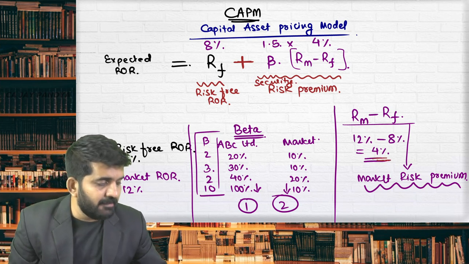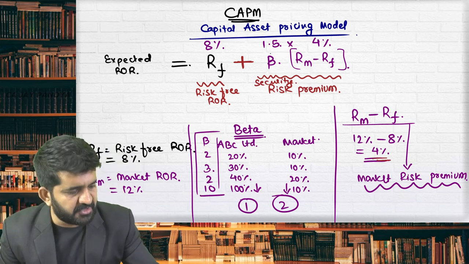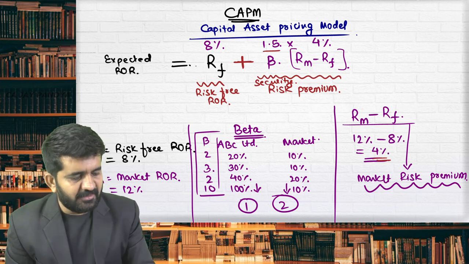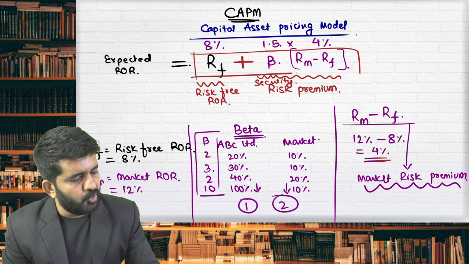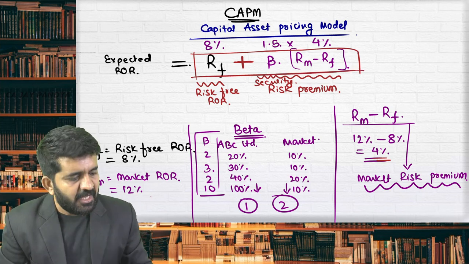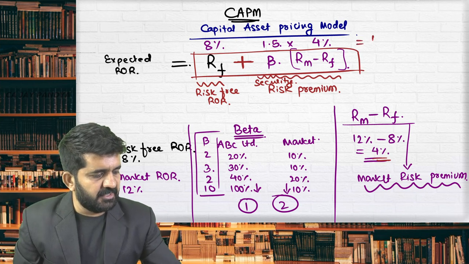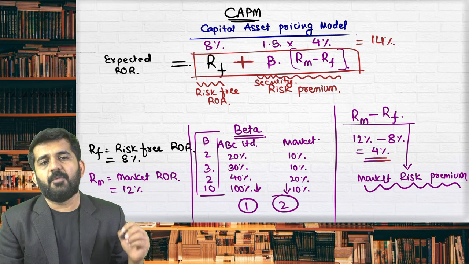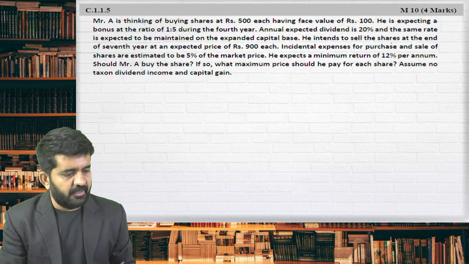If it was similar to market, you should be getting 4%. If it is 1.5 times of market, you should be getting 6%. And this will become your required rate of return. That is RF plus beta into RM minus RF, which is nothing but 8 plus 6 is nothing but 14%. And 14% will become our required rate of return. Is it all right?